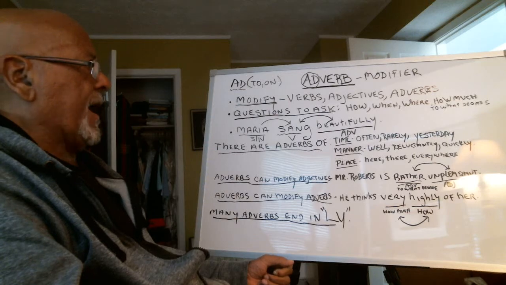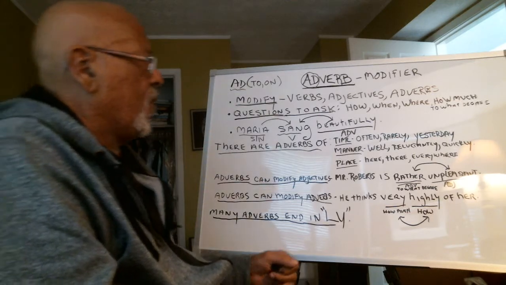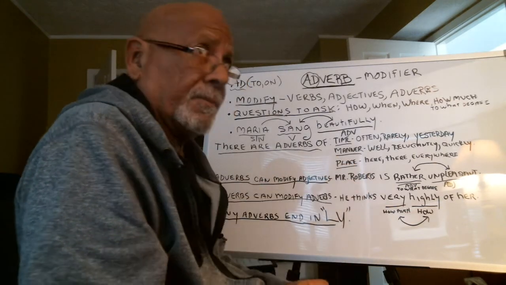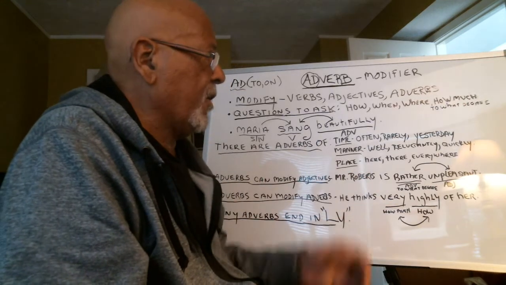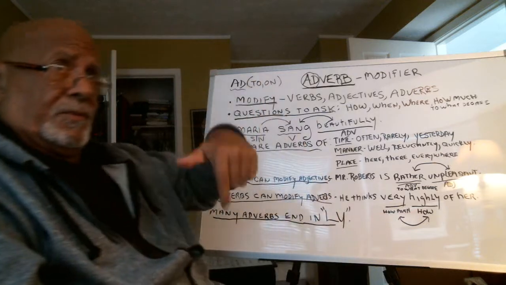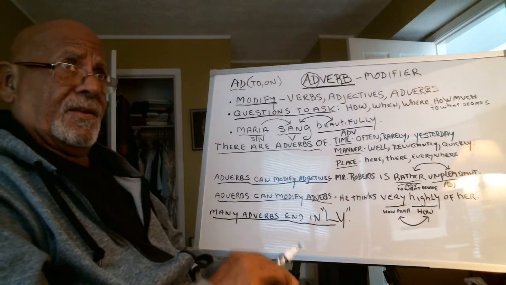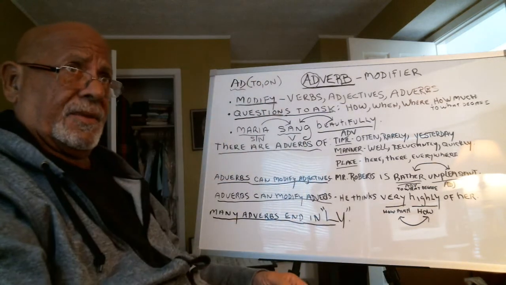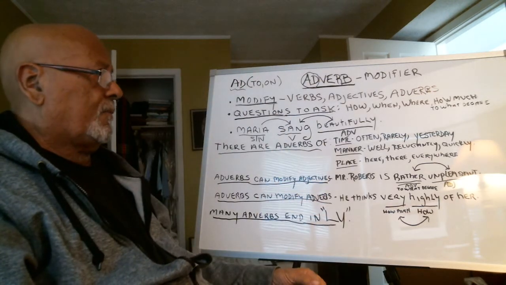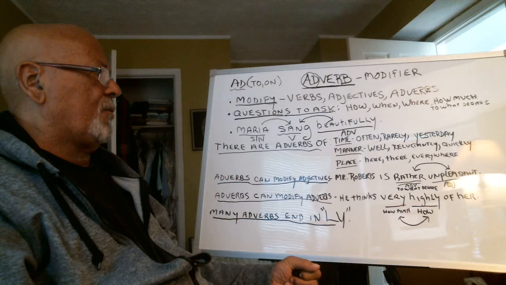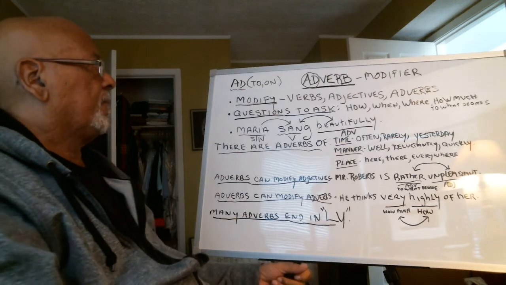We also have adverbs of place. Here, right here, there, everywhere. Those are adverbs of place.